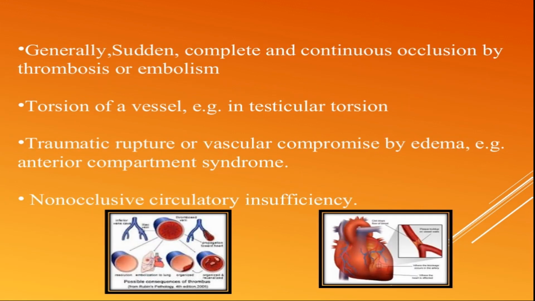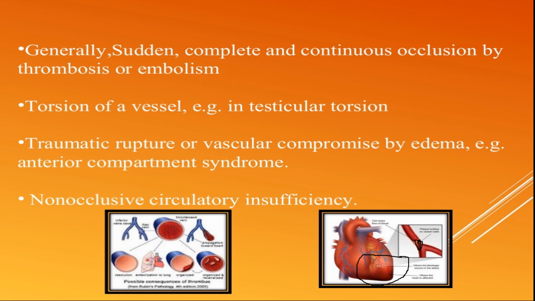Generally, there is sudden, complete and continuous occlusion by a thrombosis or embolism. In case of a coronary artery occlusion because of thrombosis and embolism, what happens here? The complete occlusion of the lumen of a coronary artery causes decreased oxygen and blood supply to the myocardial muscle, which leads to myocardial infarction.